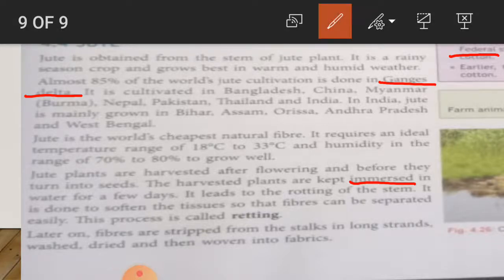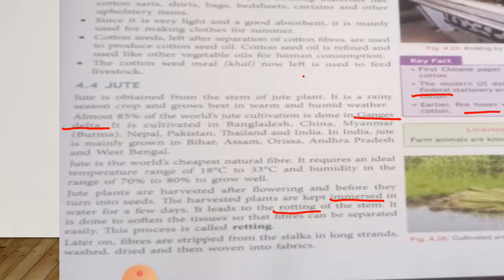Here you have to underline rotting. Rotting means to be spoiled. Now you have seen that the harvested plants are kept underwater for a few days.